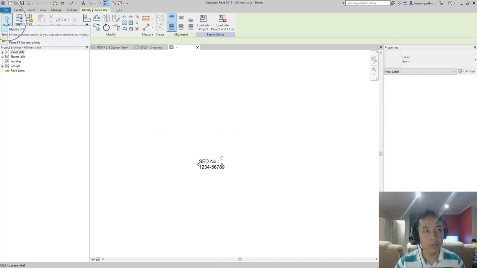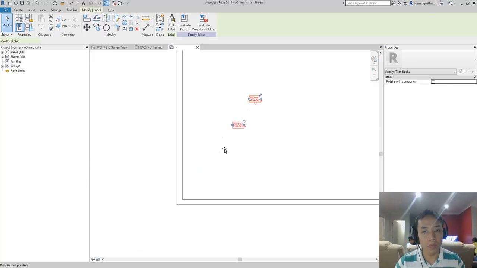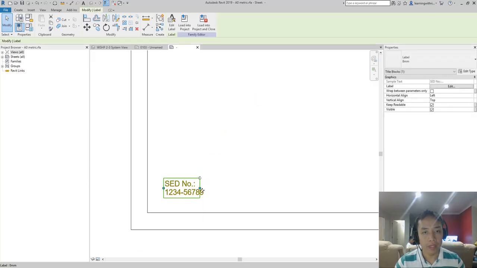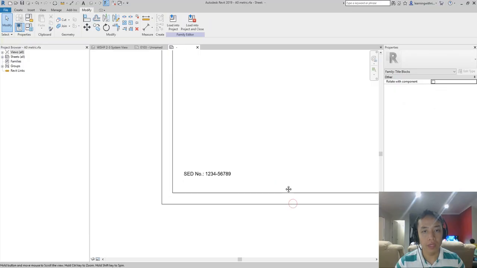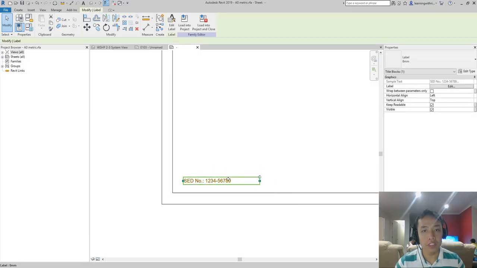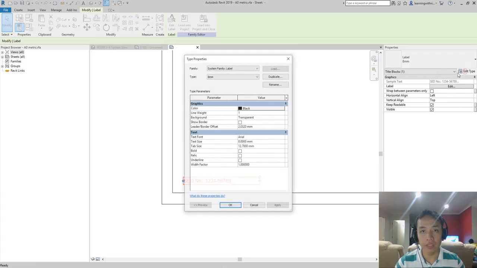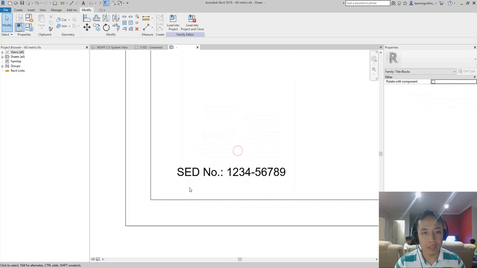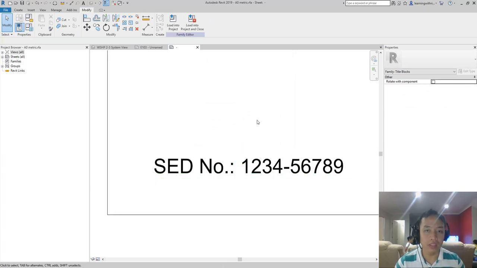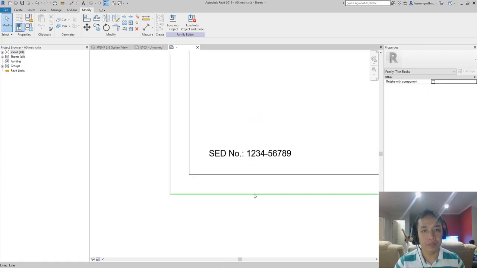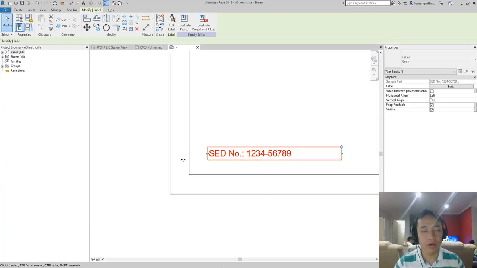There you go. So I'm going to select here modify to deselect. So let's say I want to put it here, and then I'm going to drag it like that. Of course, if you want to change the text height or the text font, you can click this and then you can always edit that. It's up to you. You can duplicate, create a new type, change the font, change the size, whatever. In my case, I'll leave it as it is. All right, that would be all.